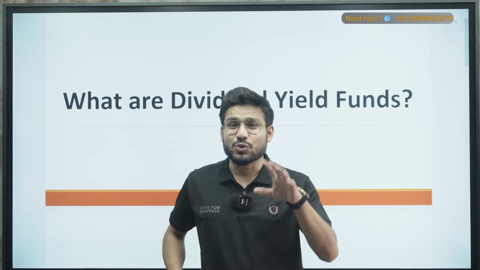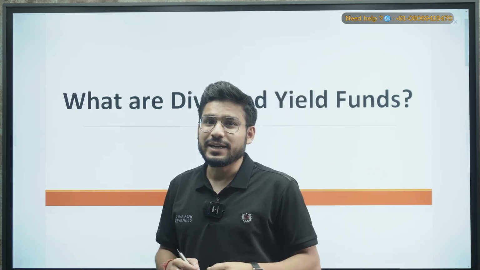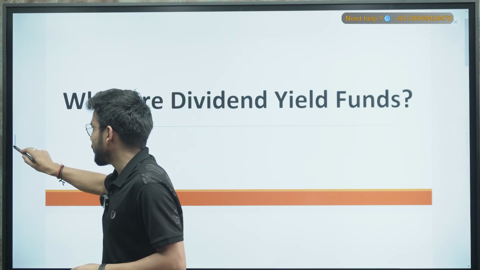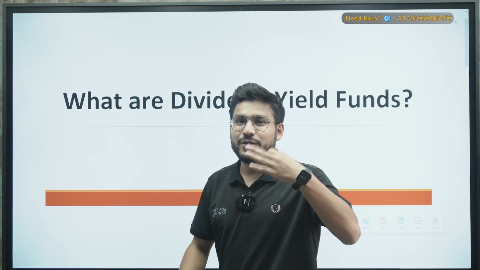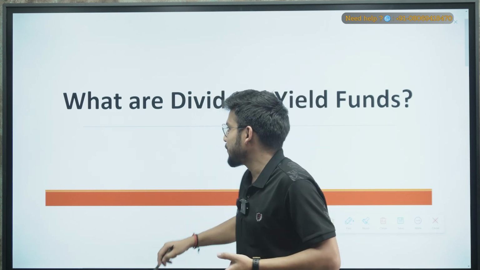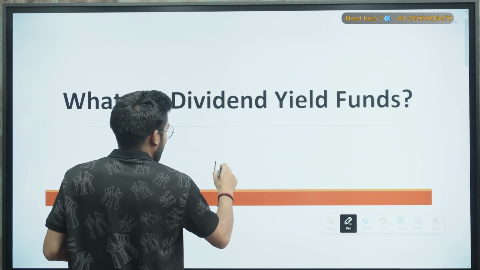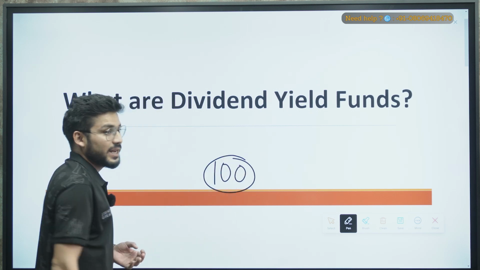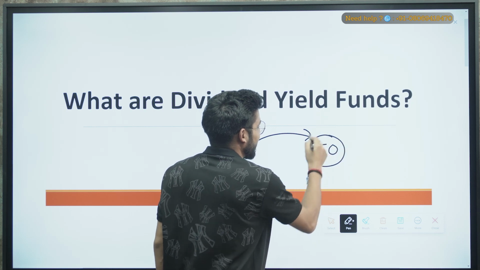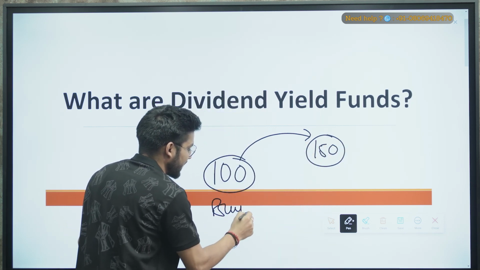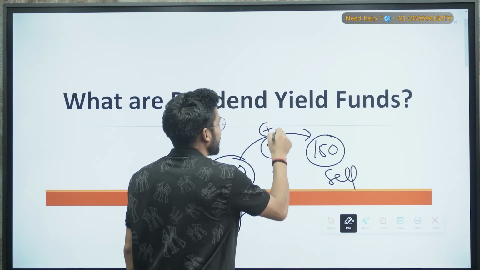Now, moving towards today's topic. As you can see here, we are talking about dividend yields. When I'm talking about profit, there are two ways you can make it. For example, if you are investing in some stocks or a mutual fund, and right now the price is 100 rupees, you will get the profit when this price reaches 150. You buy at one time and sell at another, and in between you get a profit of 50 rupees.